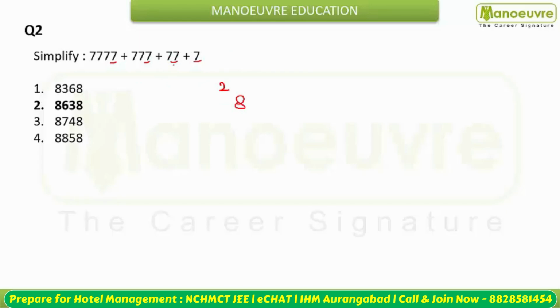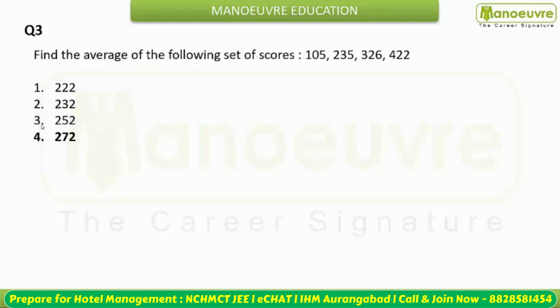Next you are coming to the tens place. Tens place पे आपके पास कितने 7 है? You have 1, 2 and you have 3 sevens. That is 7 into 3, 21, plus 2, that is 23. 3 is going to come and 2 is on the carry. Next you have to add the hundreds place. You have only 2 sevens. So that means 7 into 2, that is 14, plus 2, that is 16. And lastly only 1 seven at the thousands place, 7 and 1 is 8. So your answer is going to be 8638. Very easy question.